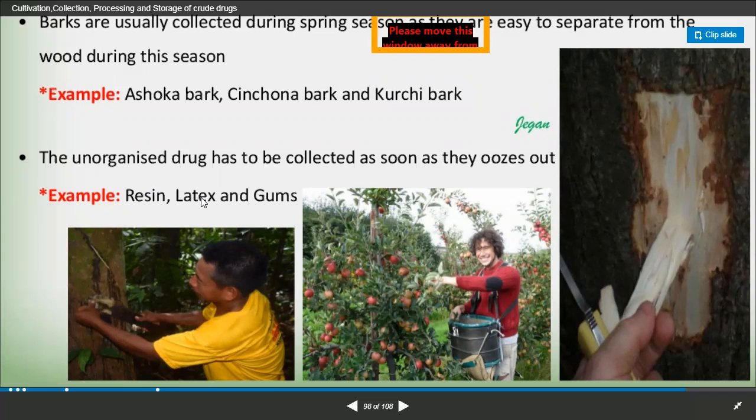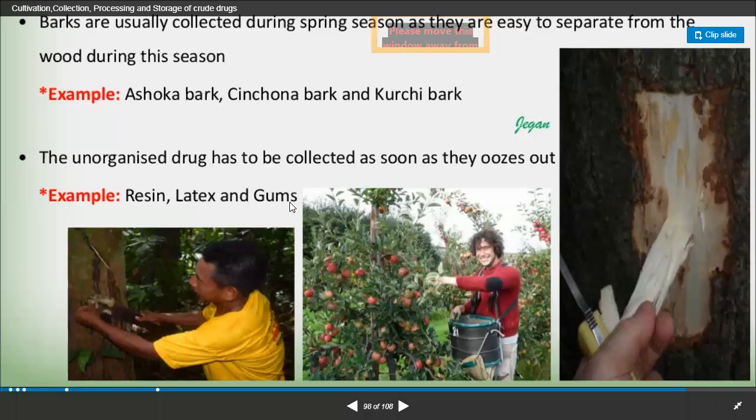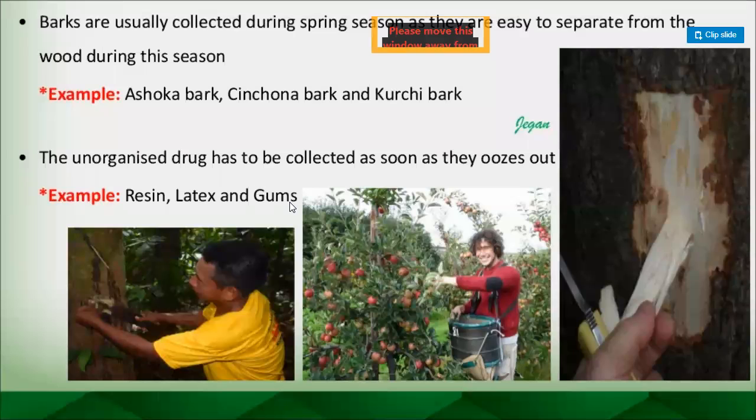Then latex, like opium latex, we need to penetrate the capsule of the opium with a thin metallic needle up to 2 mm depth, then the ooze will come out. And if they are coming in maximum concentration and good quality, it will be considered that they will be having very good quantity of the chemical constituents like morphine, codeine, heroin, and berberine. Then gums, different types of gums are there, right? In carbohydrate containing crude drugs, also acacia, tragacanth, and all those things, right?